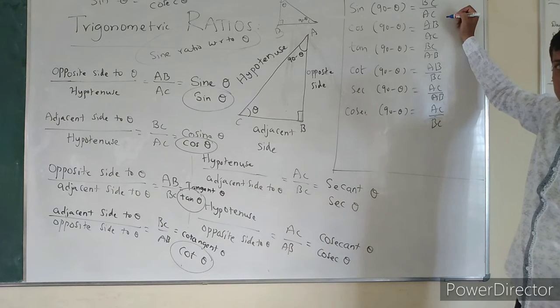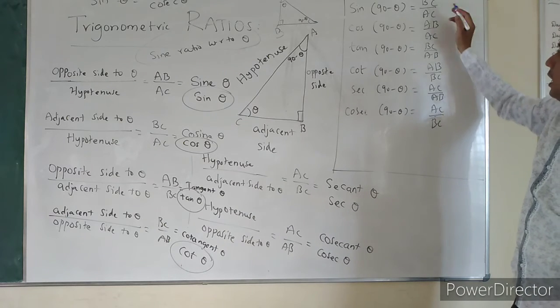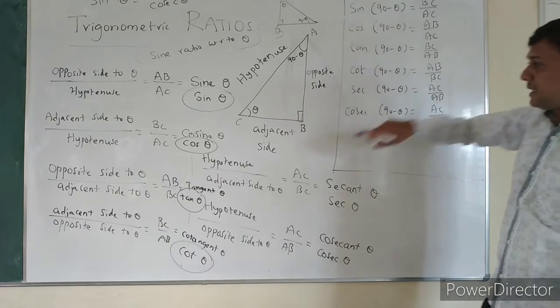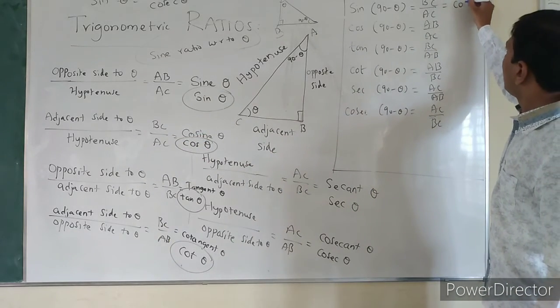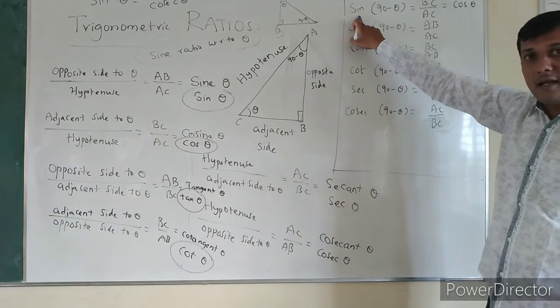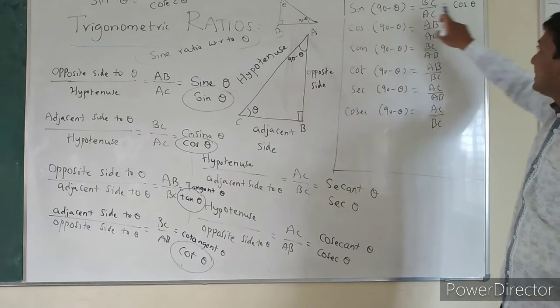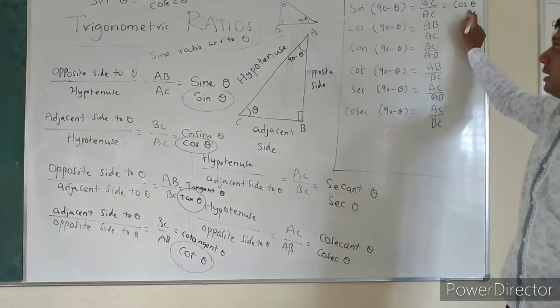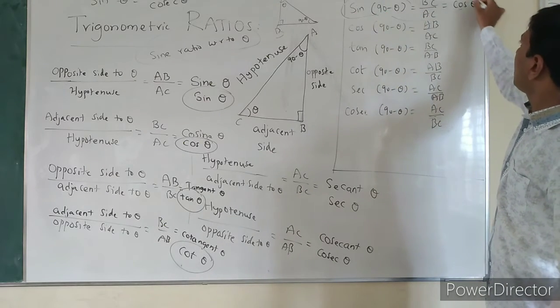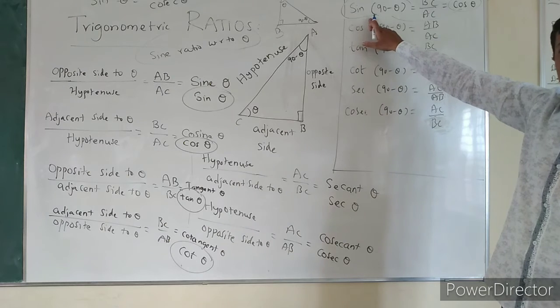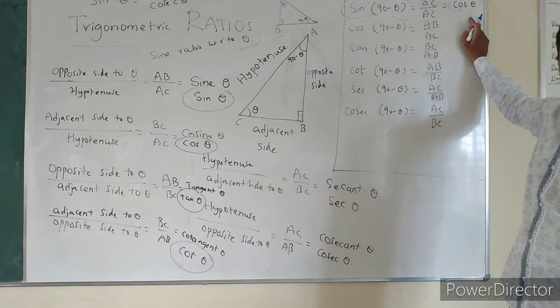What is BC by AC according to this diagram? Cos theta. That means sin 90 minus theta can be written as cos theta. So we can relate this particular value directly to cos theta. Sin 90 minus theta is equal to cos theta.